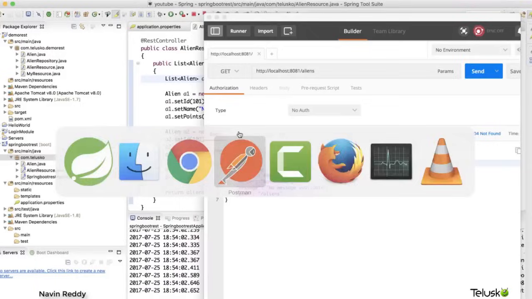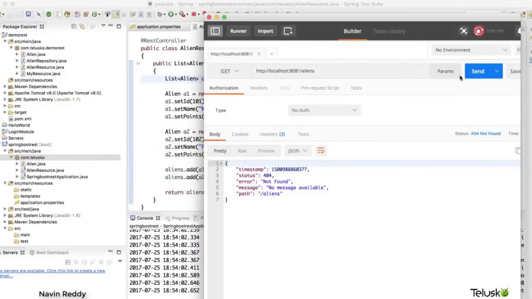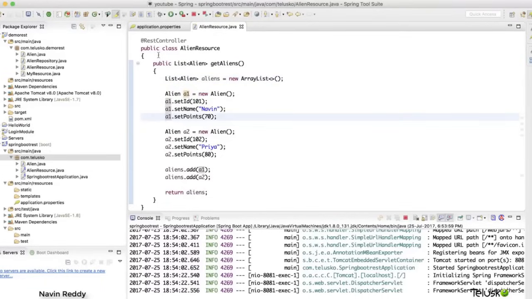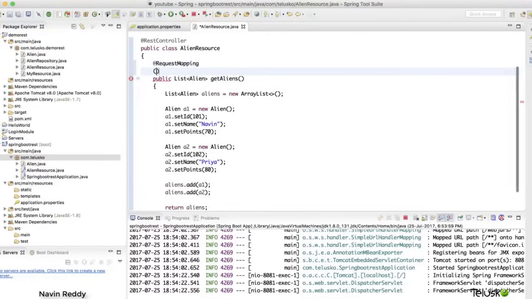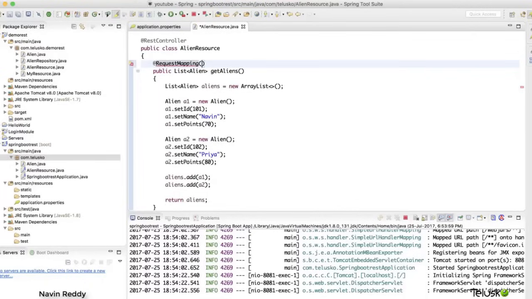Let's go back to our Postman and say, hey Postman, send. Oh, it's still not working. Of course it will not work because we forgot one of the annotations here which will map it, right? Remember the Path annotation there? Here we have to use RequestMapping because you are mapping with the request, right? So we have to say RequestMapping.